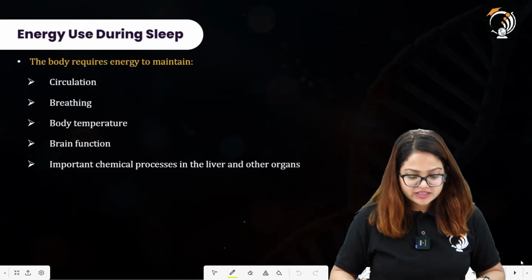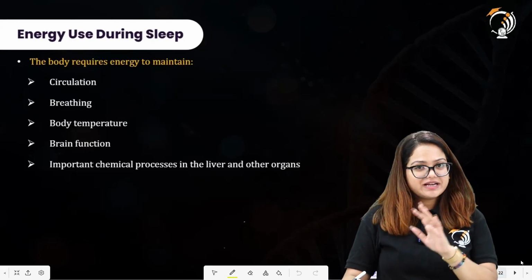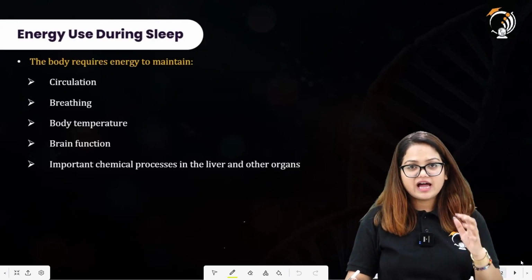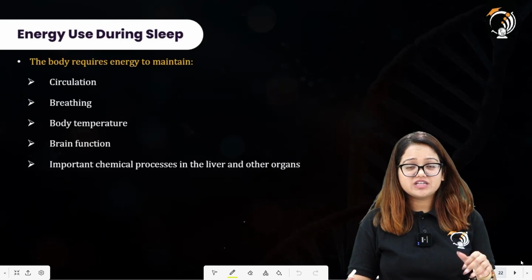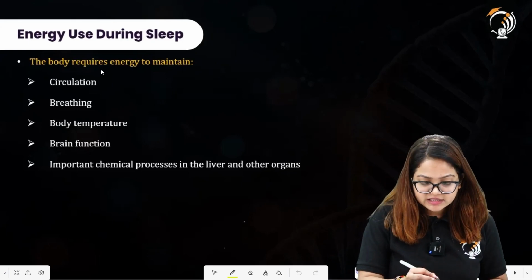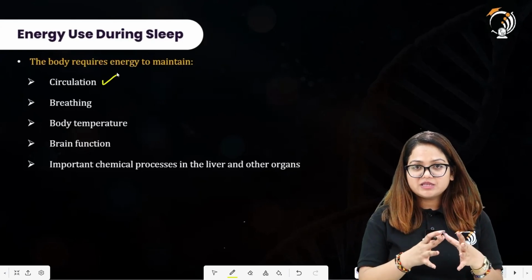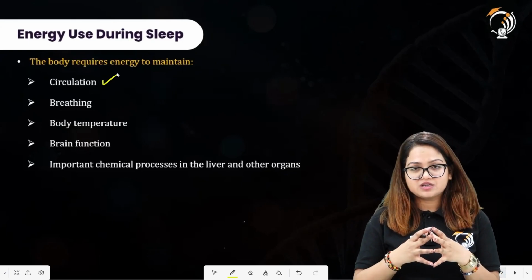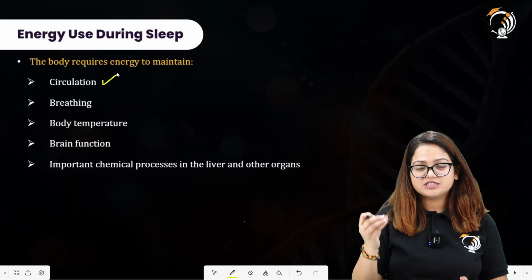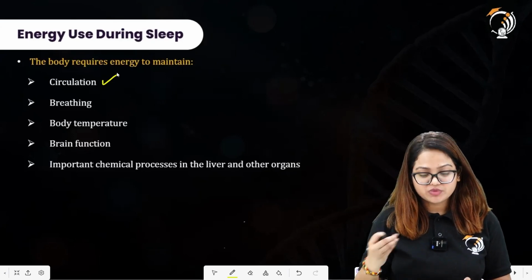Energy used during sleep. While we are sleeping, the other body functions are active. The other body functions are being performed. What are those? This is circulation. Blood is moving throughout our body. The heart is pumping the blood, performing this process of pumping blood through very high pressure. All right.